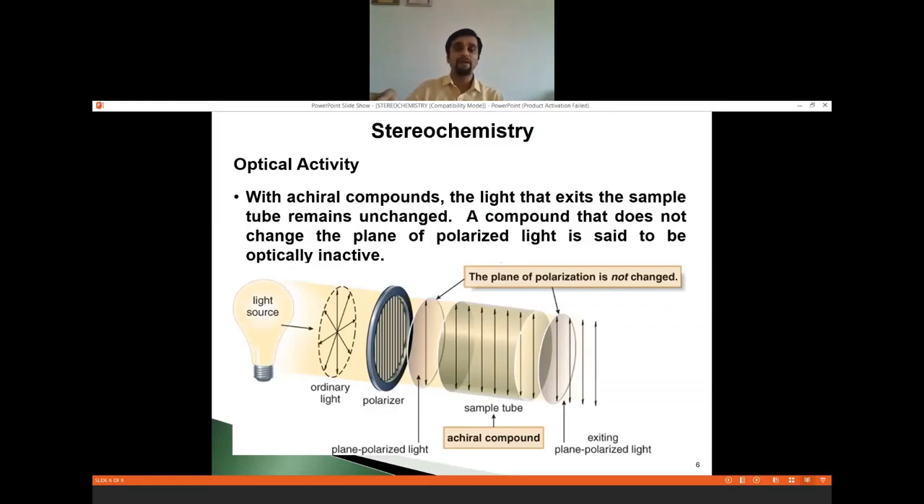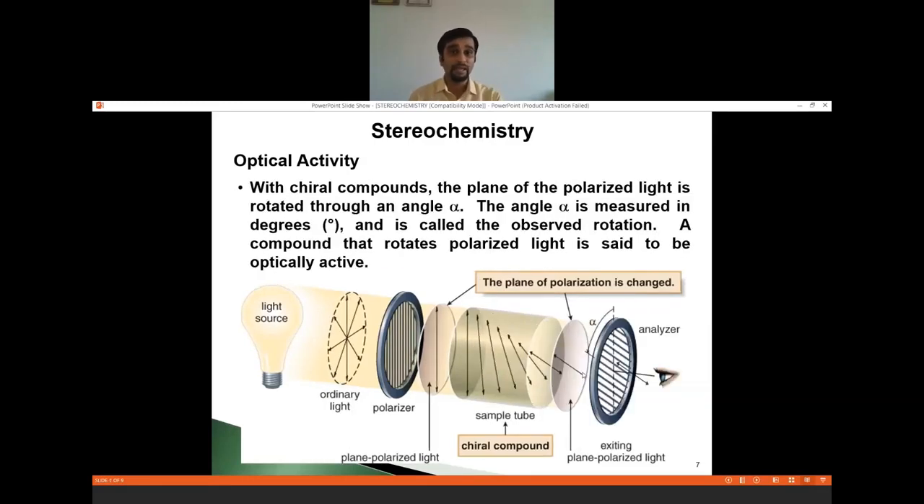At the end part is called an analyzer, where we have to check whether the light is passing or not. Fine. So here the achiral molecules do not have the ability to rotate the plane, and hence such compounds are said to be optically inactive. In another case, if I talk about chiral molecules, chiral carbons can interact with that light.